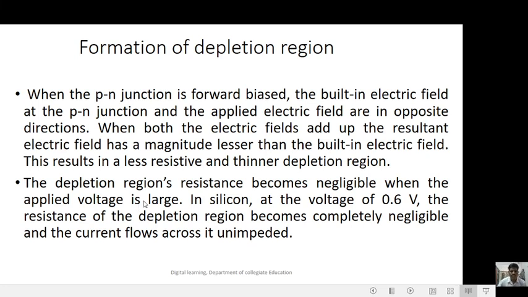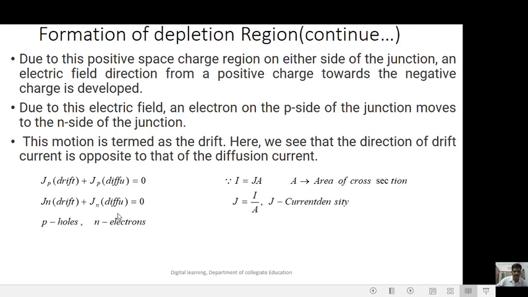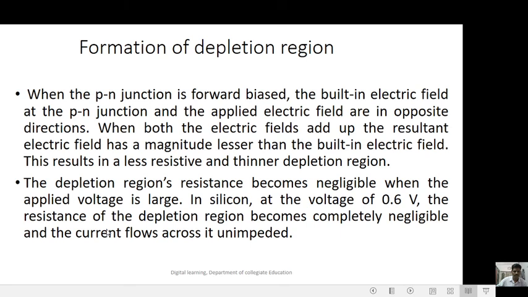The depletion region's resistance becomes negligible when the applied voltage is large. In silicon, at the voltage of 0.6 volts, the resistance of the depletion region becomes completely negligible and the current flows across the junction. J_n drift plus J_n diffusion equals 0. The p represents holes and n represents electrons. Formation of depletion region.